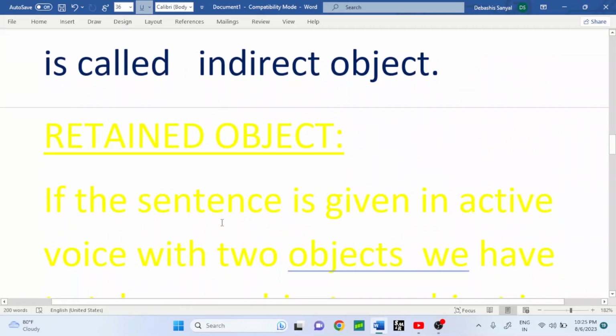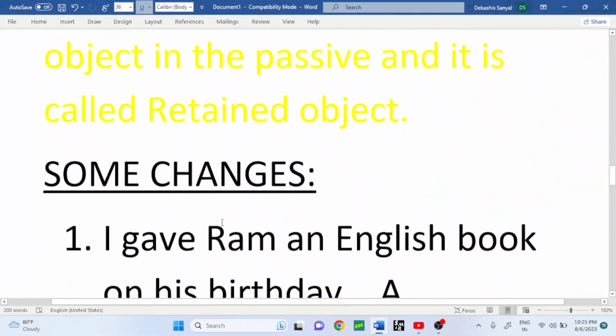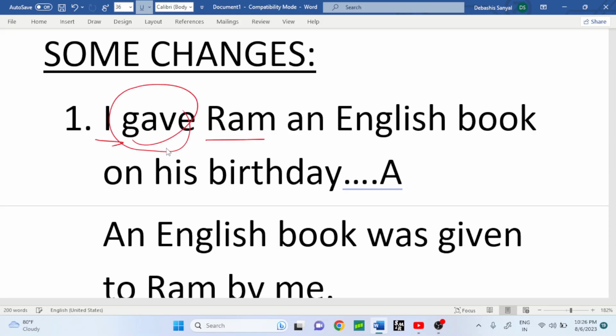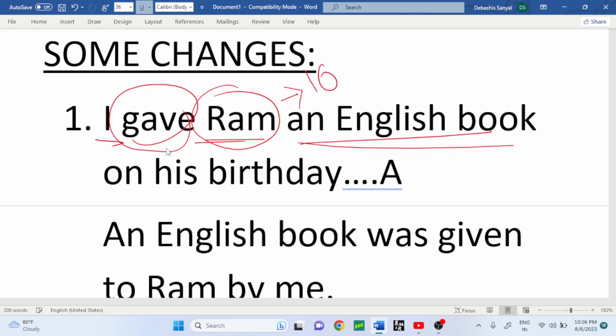Okay, these are the definitions: direct object and indirect object. Some changes. I gave Ram an English book. I is the subject in this sentence. Gave is the verb in past indefinite tense. Ram is an object, and English book also is an object in this sentence. Ram, indirect object, and an English book, it's direct object. Remember, direct object always becomes inanimate object, and indirect object always becomes animate object.